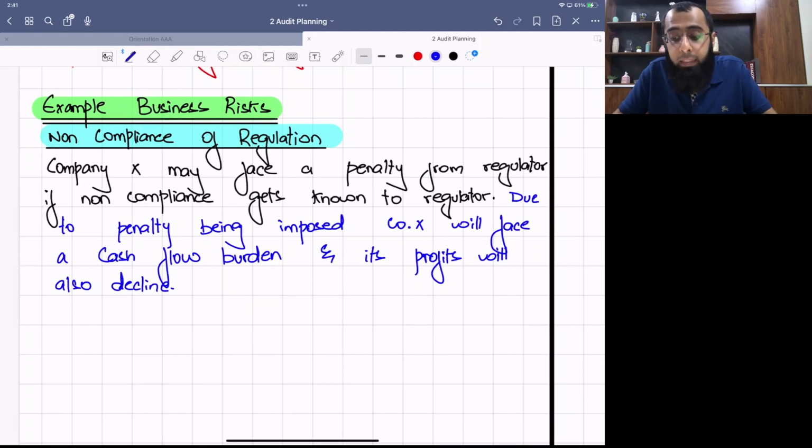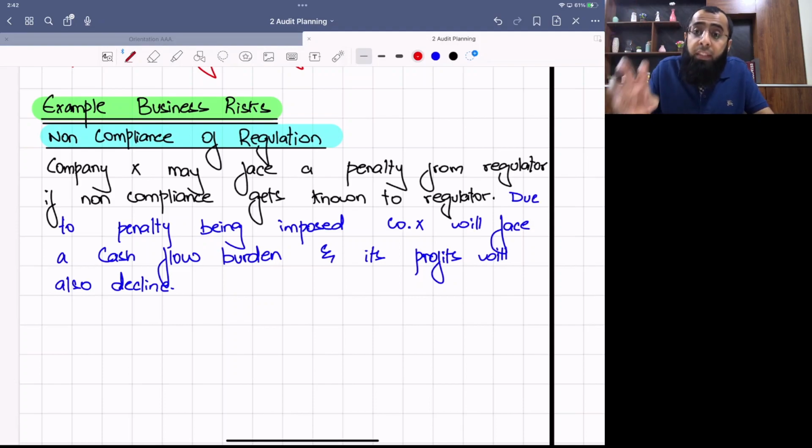This is the impact. Now think about the scale of the risk. Comment on its intensity. See, now for that you need to read the scenario. Let's assume certain situations. For example, if the cash balances are already declining, you will write that the cash balances of the company are already declining, which increases the intensity of the risk. The company will not be able to pay the penalty if it gets imposed. Or for the intensity of the risk, you can refer that, okay, the profits are already declining.